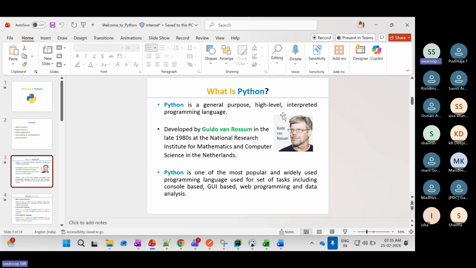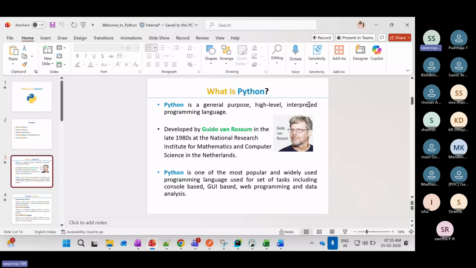Okay, I'll move on to the next. So it is an interpreted programming language. I'll tell you what an interpreted programming language is on the next slide. It was developed by Guido van Rossum at the National Research Institute. Python is one of the most widely used programming languages.